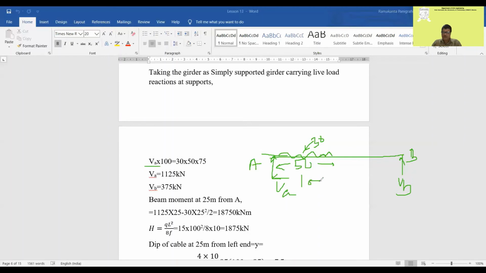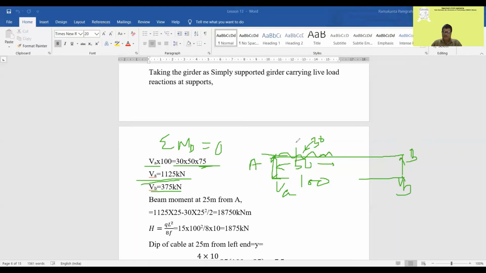So find the reaction by taking the moment about A. VB into 100 is equal to 30 into 50, the total load, multiplied by the CG, which is at 75 from here. So you will find the value of VB. Then take the moment about B, sigma MB is equal to 0. VA into 100 is equal to 30 into 50 multiplied by 75. This comes out as the vertical reaction here. The total load is 1500, minus this will give VB. So now find VA and VB.